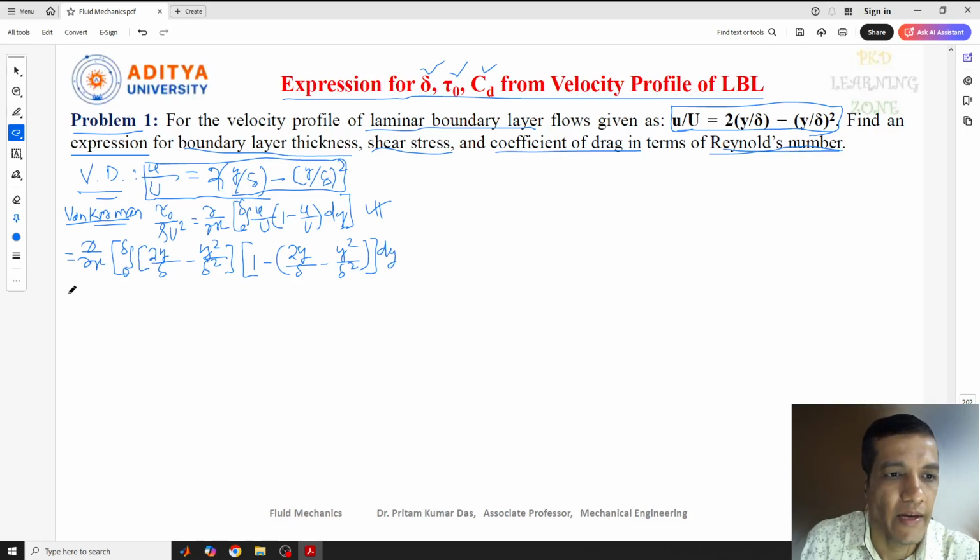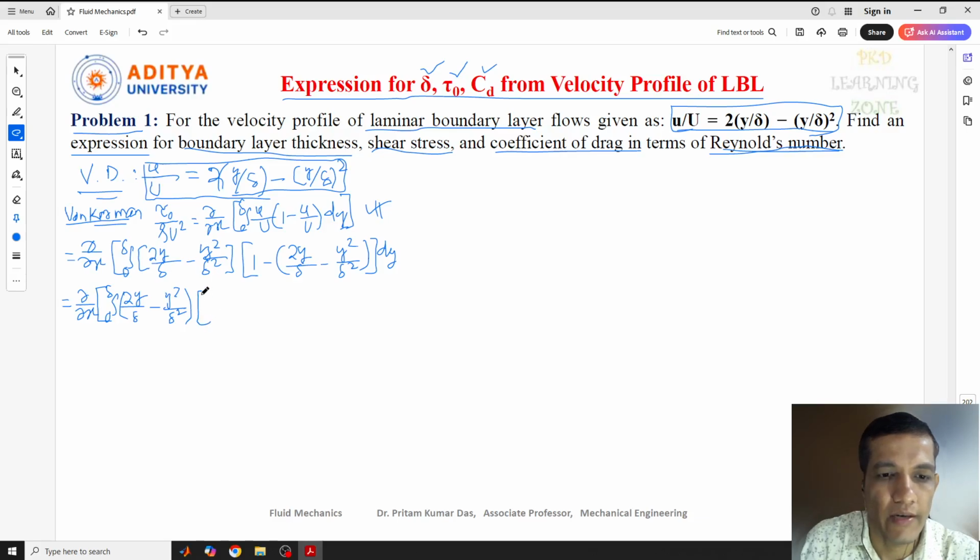Then again we can write del by del x, square bracket start, integration 0 to delta, 2y by delta minus y square by delta square. We can keep this in a normal bracket, no issue.